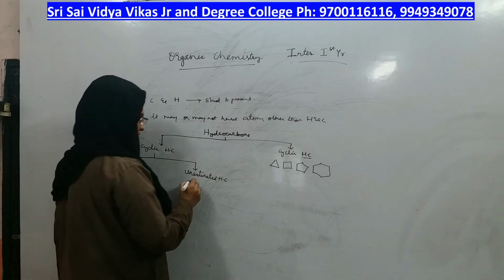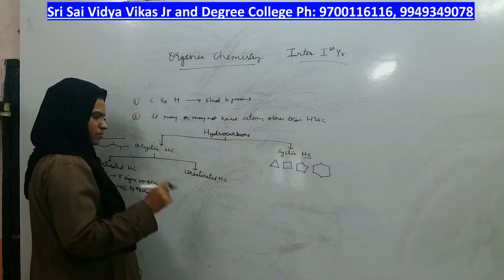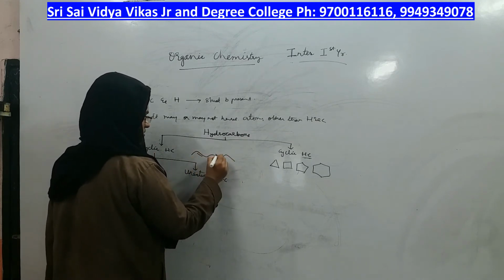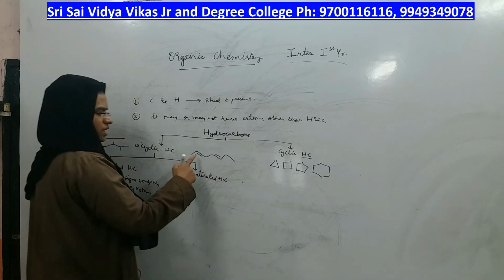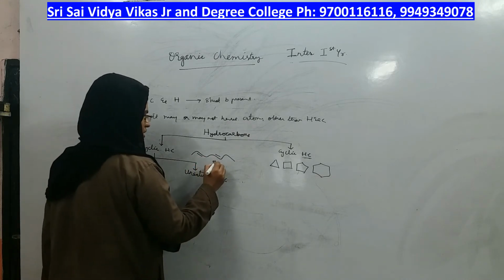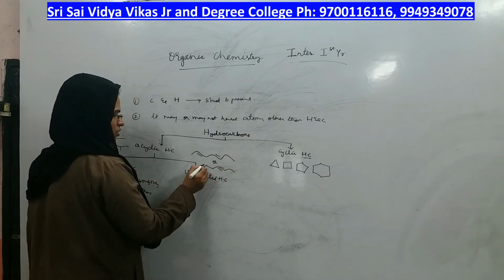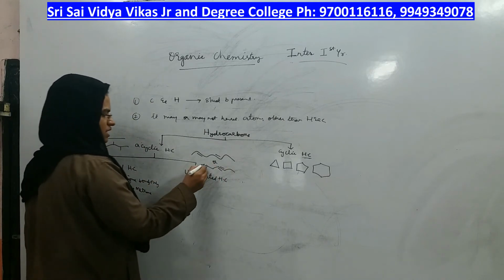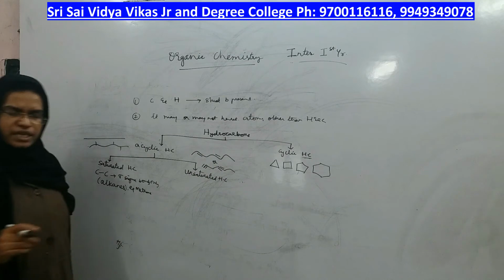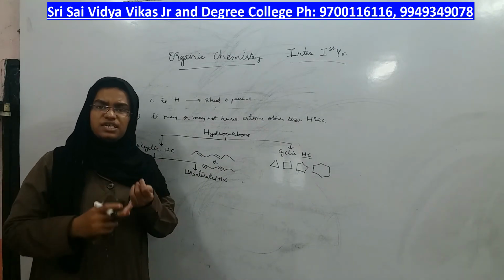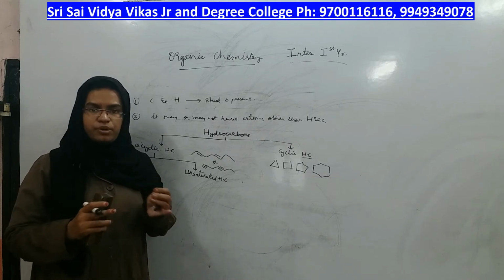Coming to the next type, any compound in which a double bond or a triple bond should be present in the structure. Any compound in which carbon has at least one multiple bond.